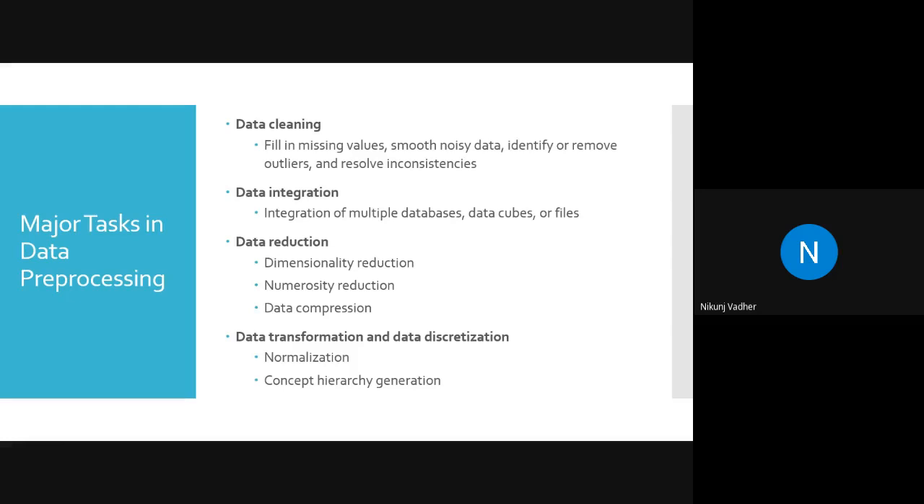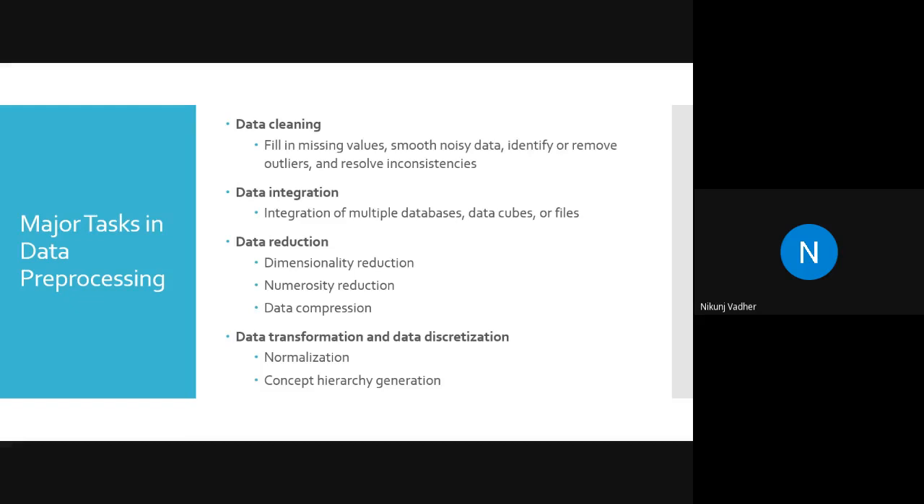The major task is data cleaning. So what will we do in data cleaning? If there is any missing value, any inappropriate value, any irregularity in data, or some outlier kind of data, or it is noisy data, then you can clean it and make it smooth. If there are blank spaces or missing values, you will fill the missing value with some value. That we will study in data cleaning.